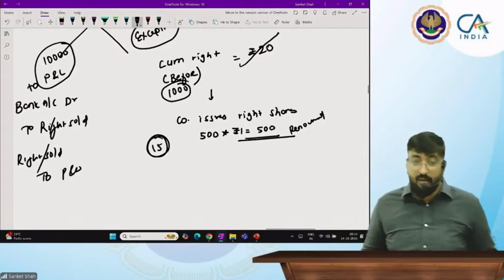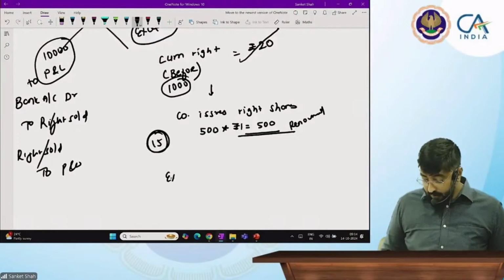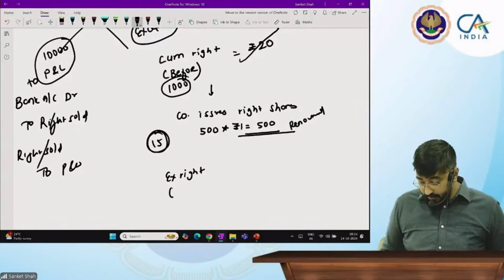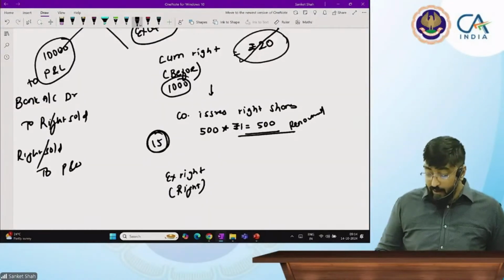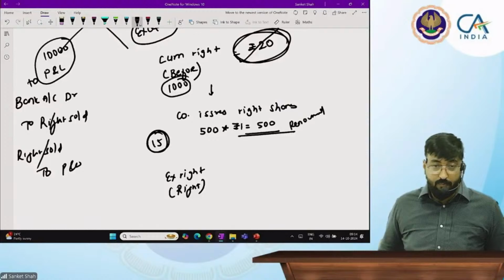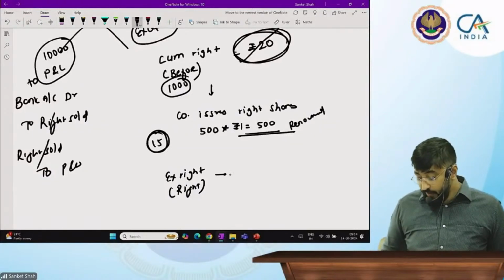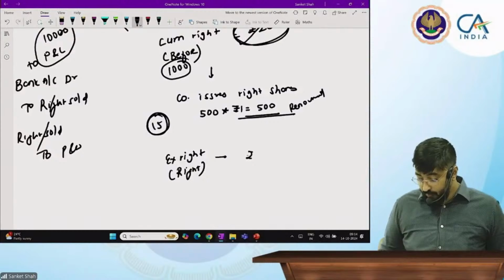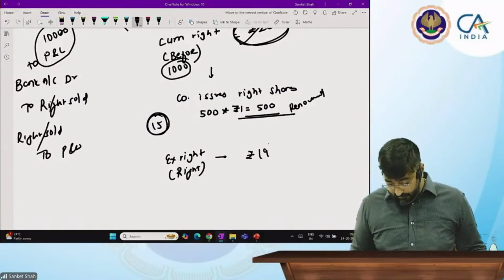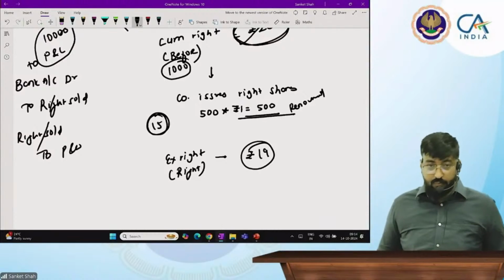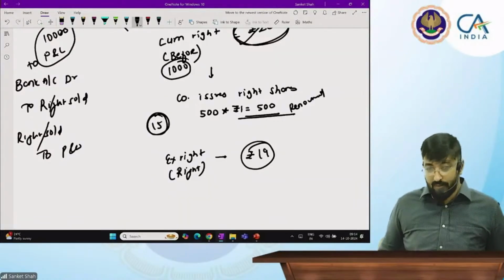After right shares, tell me whether the market value will go up or down. Down. Okay. Market value goes to 19 rupees after right shares.